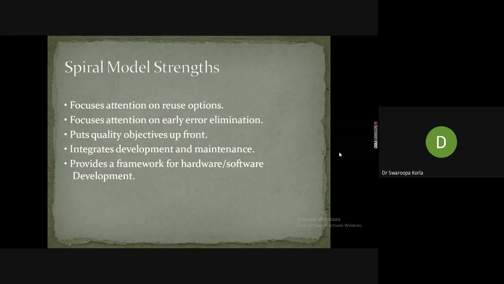And finally, the spiral model puts a quality objective upfront to the clients, so a quality product is going to be developed. It integrates the development and maintenance stages. When they are developing in parallel, they look at maintenance also. For example, you wrote a program in Java.